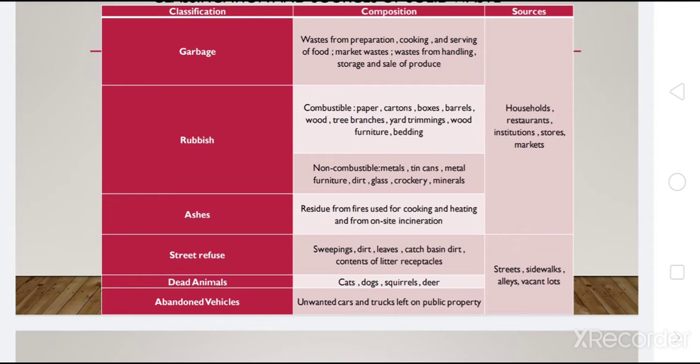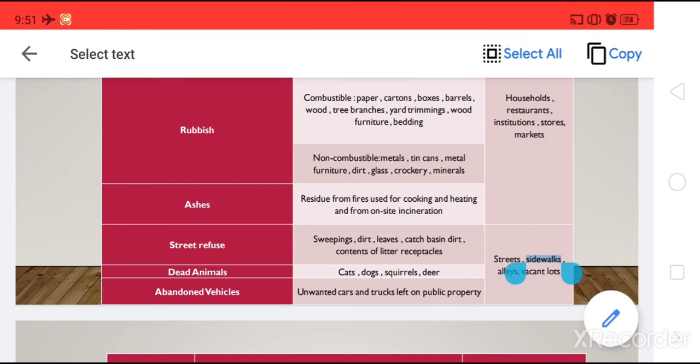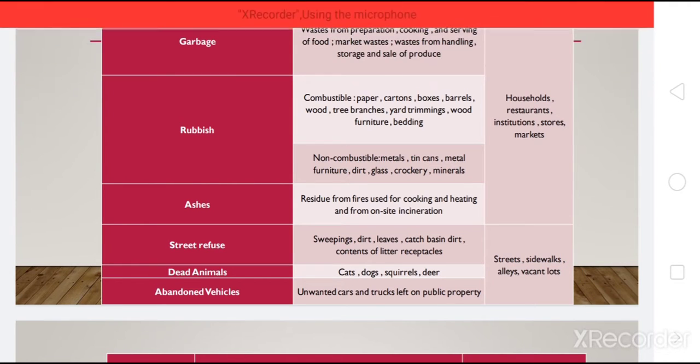Then the next category, which we can call street refuse, dead animals, abandoned vehicles, etc., comes from streets, sidewalks, vacant lots, etc. The street refuse may include sweepings, dirt, leaves, basin dirt, and any sort of litter receptacles. Those can be categorized as street refuse.